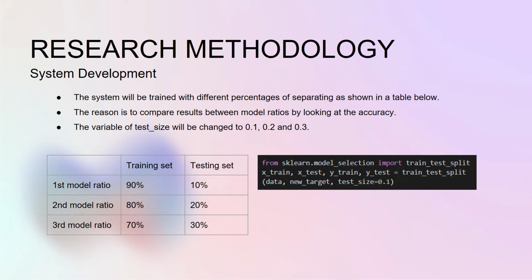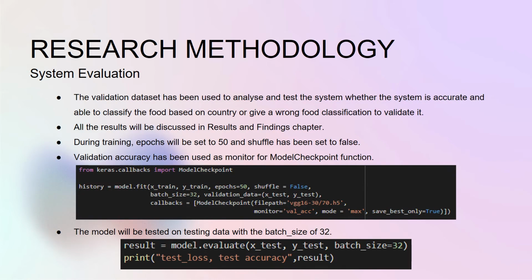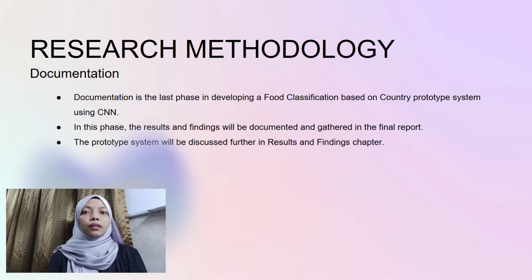This model will be trained with 3 different ratios. First, 90% training set and 10% testing set. Second, 80% training set and 20% testing set. And the third one, 70% training set and 30% testing set. Sixth, system evaluation. The activity in this system evaluation is testing the model. And the last one is documentation, which is writing a final report.